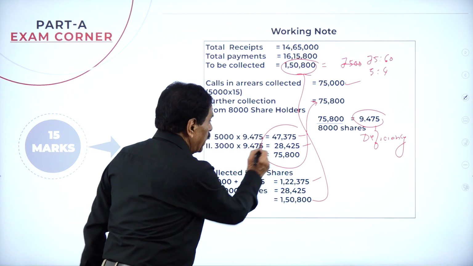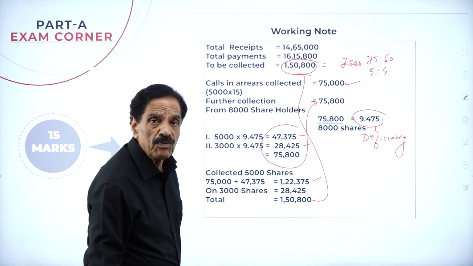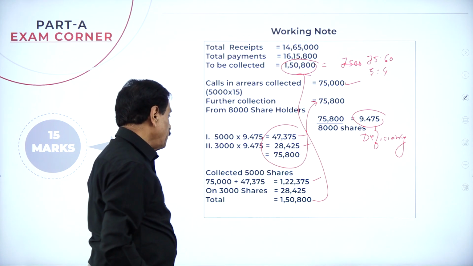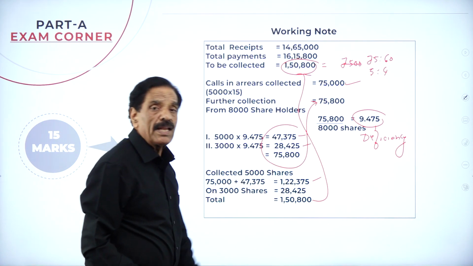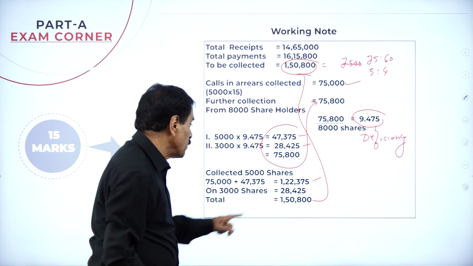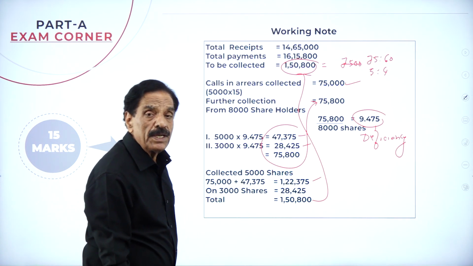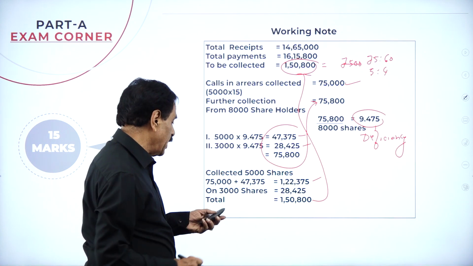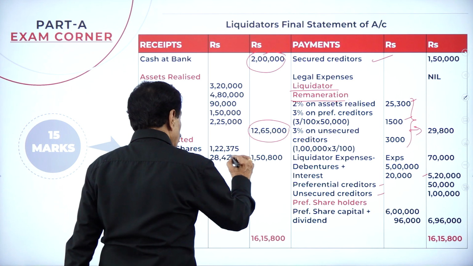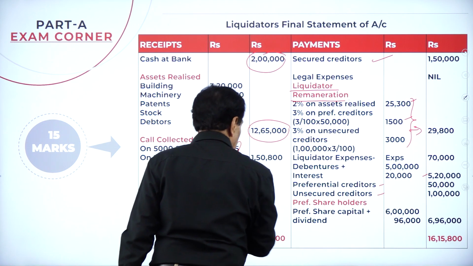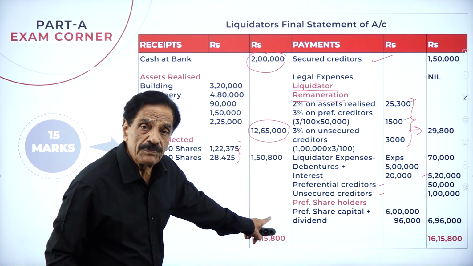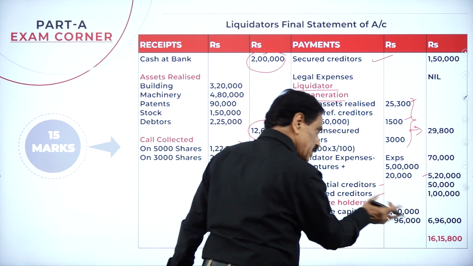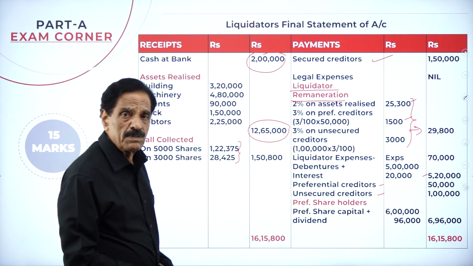The first man paid 47,375. The second man paid 28,425. So the first man already paid 75,000 plus 47,375, which is 1,22,375. The second man paid 28,425. We collected this, and you have to show this money on the debit side. Total collected is 1,50,000. This is a very good problem, and I also worked it out differently. I think you understand this point.